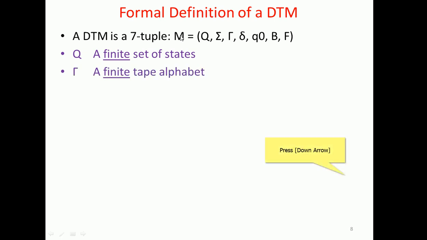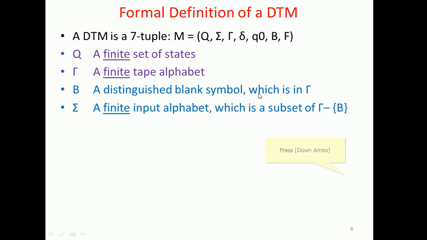Lambda is the finite tape alphabet, that is, the alphabet related to the tape. B is the distinguishable blank symbol which is in this lambda. And sigma is the input from the real world, in terms of alphabets or alphanumerics, which is a subset of this lambda.